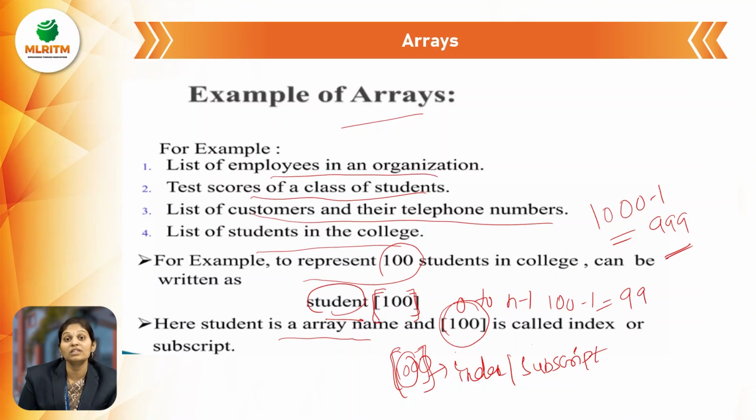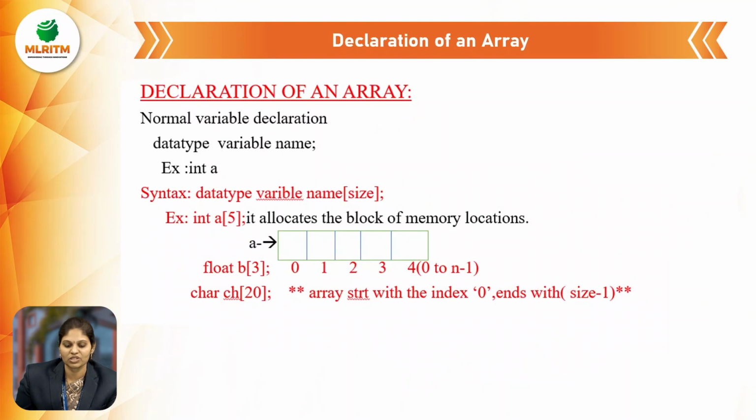So the array name is student here, and the size is mandatory. The index is also called a subscript. When we are initializing the array, you must mention the square bracket, like A of 5. A is nothing but the array name, and the square bracket is nothing but the subscript.